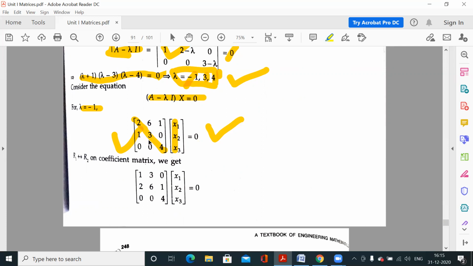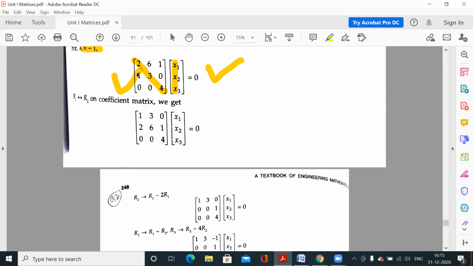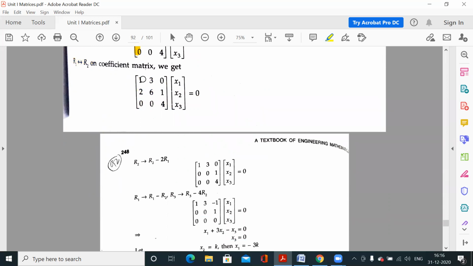So first convert this into echelon form. So now you can use this and make these elements 0. But this book has performed one more operation, R1 interchanged with R2, because in this way we can make our calculations easy. So we have shifted this row to here and this row to here. So 1 3 0, 2 6 1, 0 0 4. Now apply echelon form. So this is 1. Now make these elements 0.